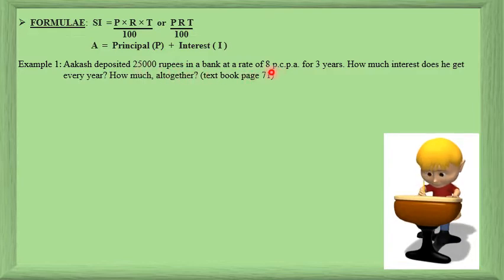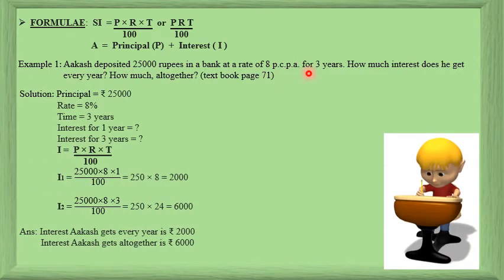8 PCPA is the rate of interest. Time in the first part of the question is 1 year. Second part of the question is 3 years. So you write your data this way. And the first and the foremost thing that you do is write your formula.